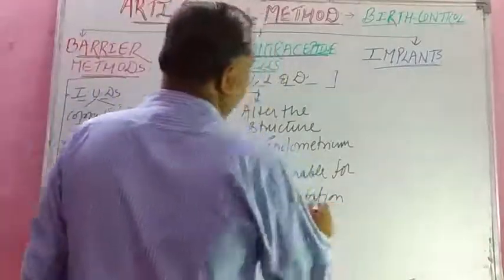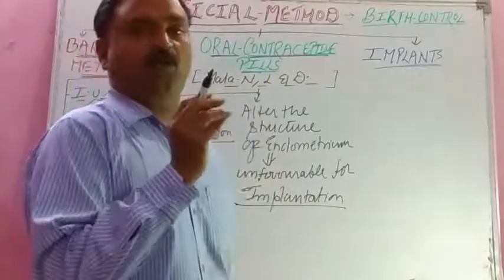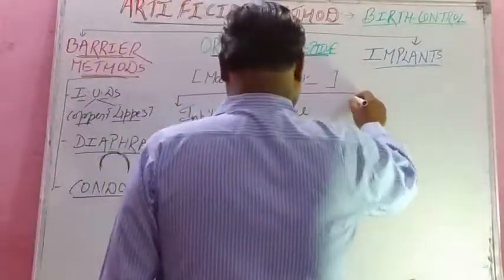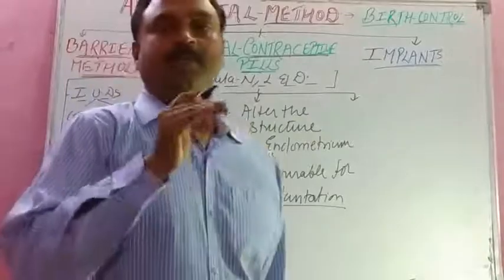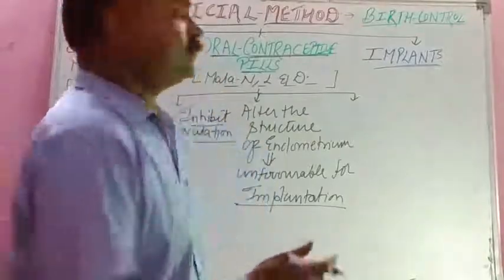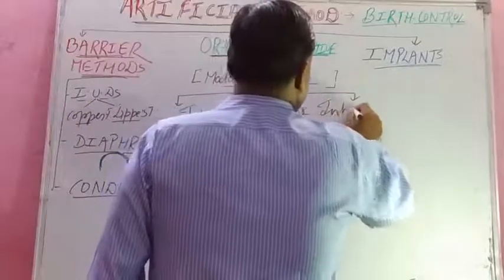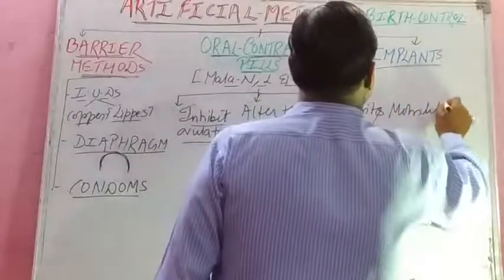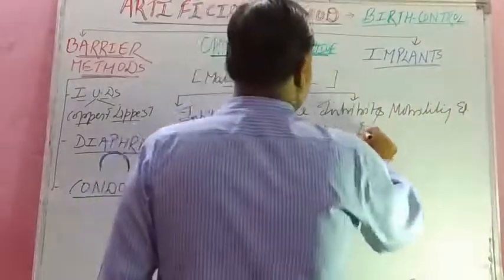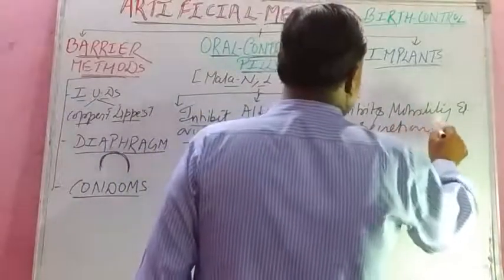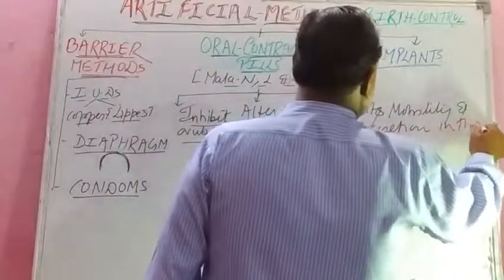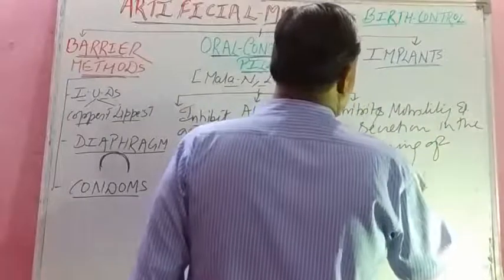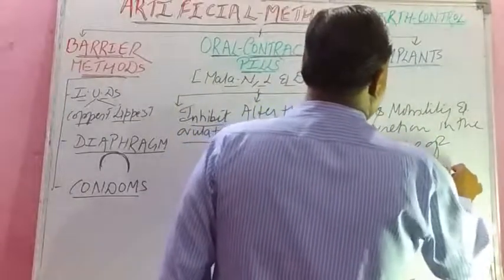Implantation is, student, the attachment of the zygote or blastocyst to the endometrium after fertilization. And then it has one more power, student. It inhibits the mobility and secretion in the lining of the fallopian tube or oviduct.